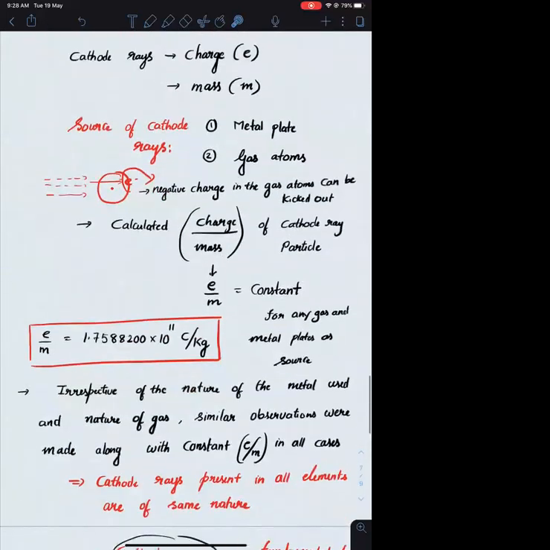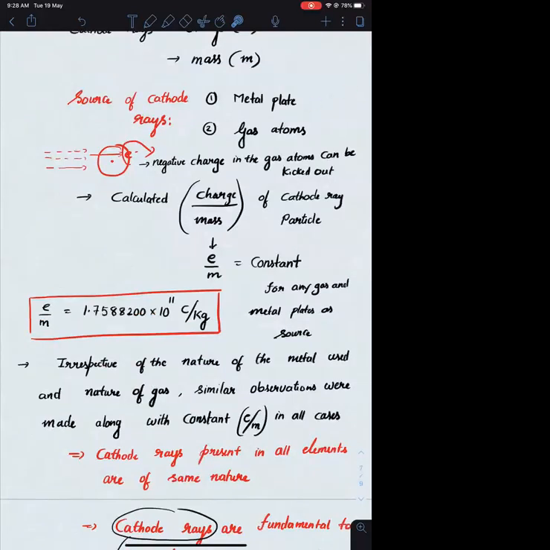Okay, all the negative charges I am referring them to as cathode rays. So the sources of cathode rays are a metal plate as well as the gas atoms. Very, very important. Okay. उसने क्या किया? He calculated the value of e by m, and he calculated that particular value by repeating the experiment with different metal plates and different gases. He's changing the metal plate as well as the gases because the source of the cathode rays is metal plate and the gas atoms. There is no need to change the discharge tube. There is no need to change the zinc sulfide screen because cathode rays are not being emitted from them.